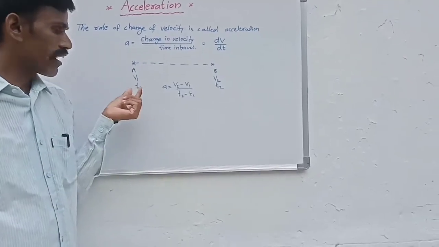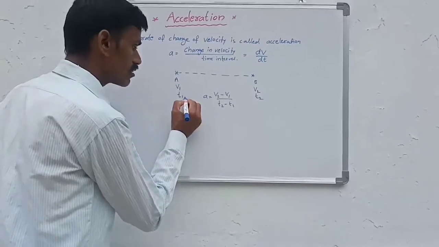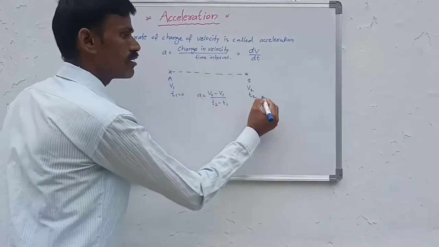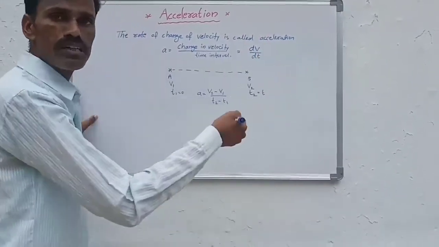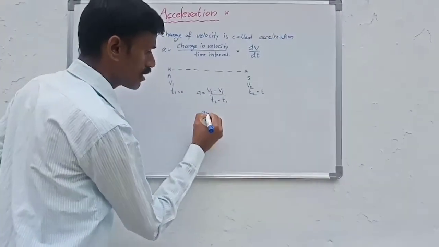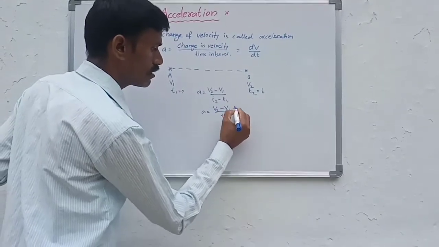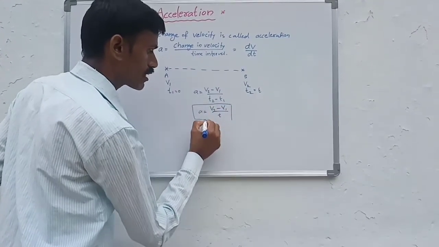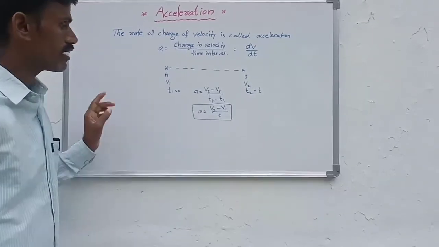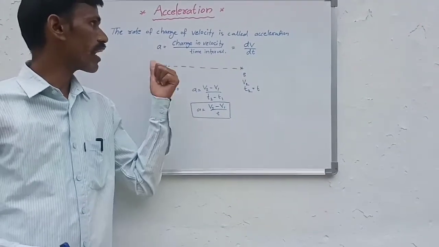Generally we take the time at the initial point as t1 equal to 0, and t2 equal to after time interval t. After time t the velocity is v2. That's why a is equal to v2 minus v1 by t. So this is the expression for acceleration.